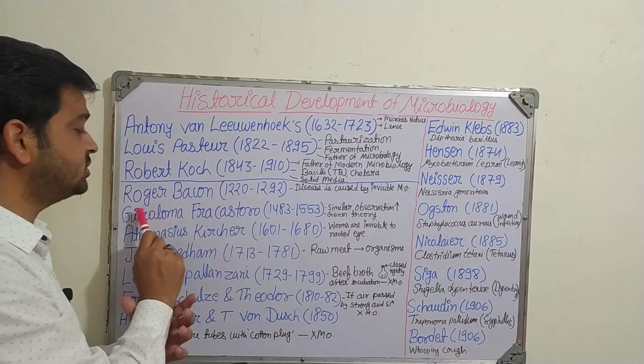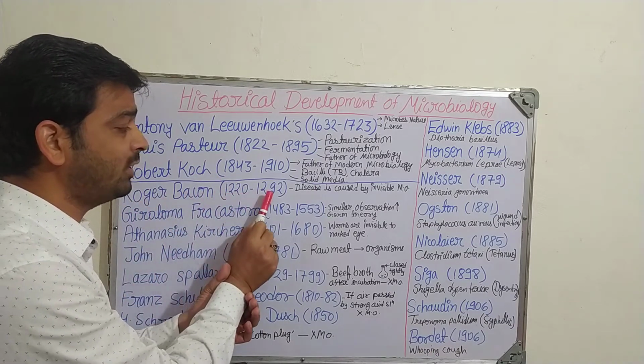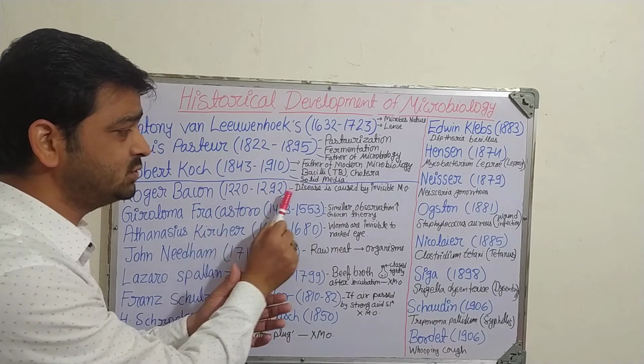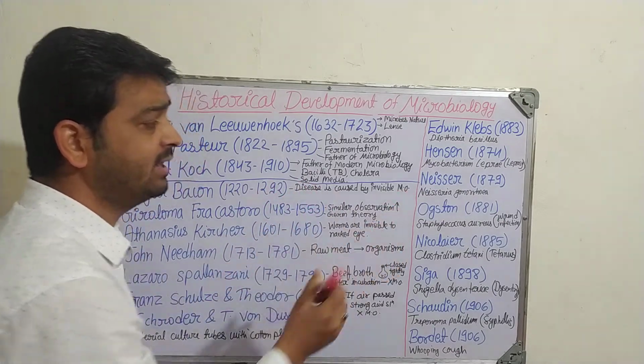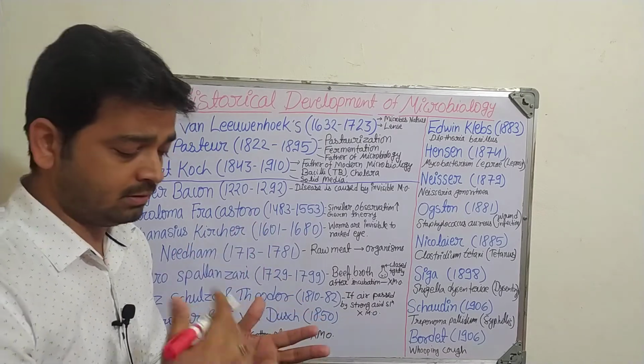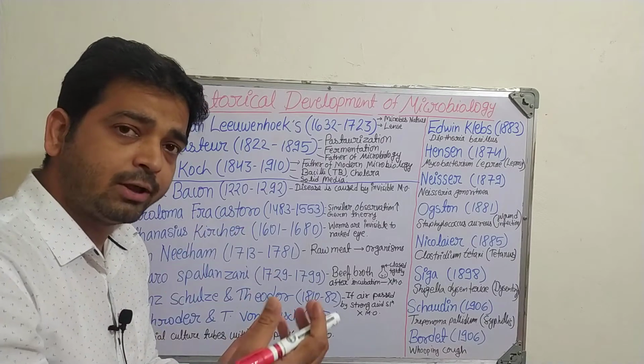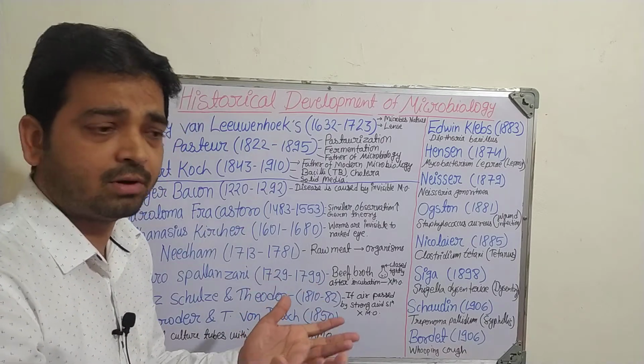Roger Bacon, 1220 to 1292. In that century he told that disease is caused by invisible microorganisms. Any disease is caused by invisible microbes, which may be there in the form of anything.